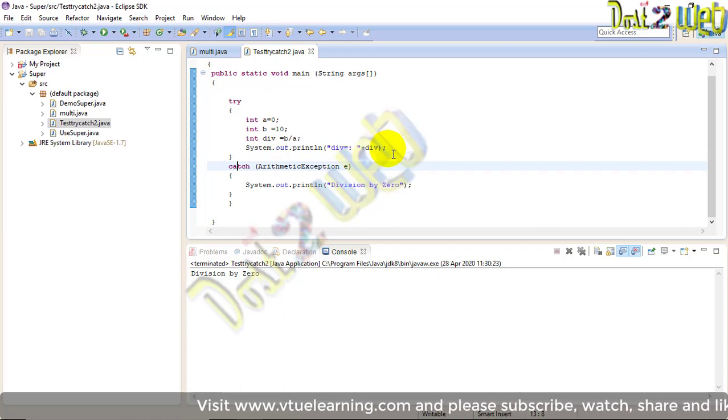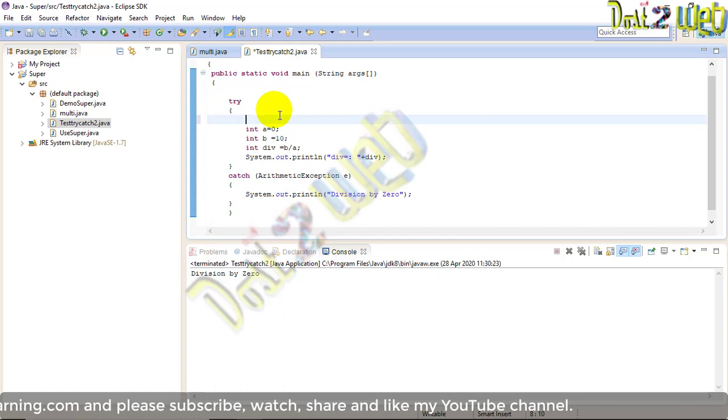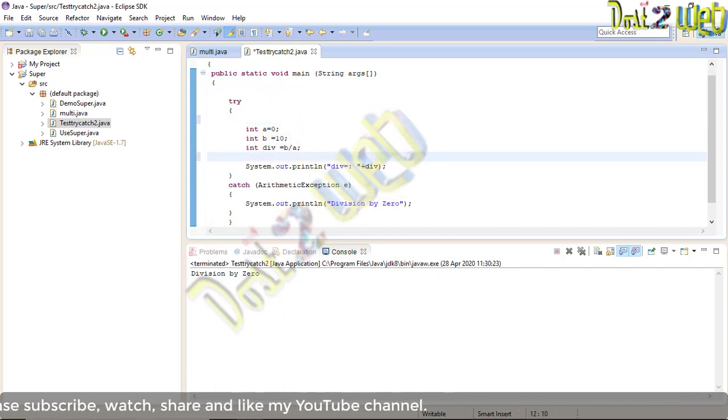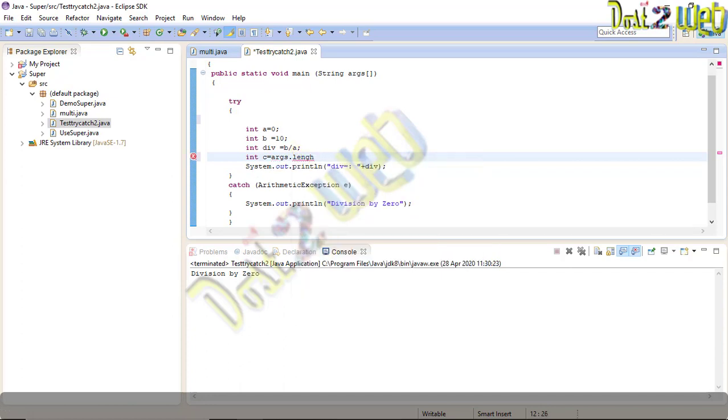What we'll do now, we'll define one more here. Okay, so division by 0. Now I'll use another int c is equal to, you are going to calculate the argument's length. Now you print this argument length.